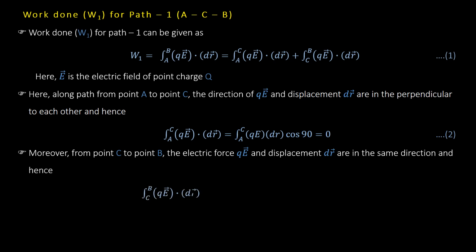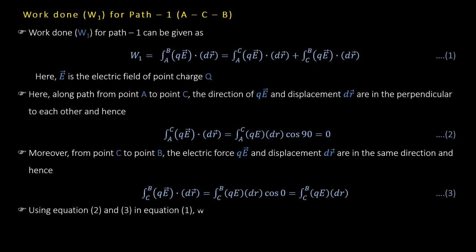So using these facts, we have our equation 2 and 3. Look at equation 2. We have cos 90 because electric field and displacement are perpendicular for path AC. Okay, and look at third equation. We have cos 0. Why cos 0? Because electric field and displacement both are parallel for B to C path.